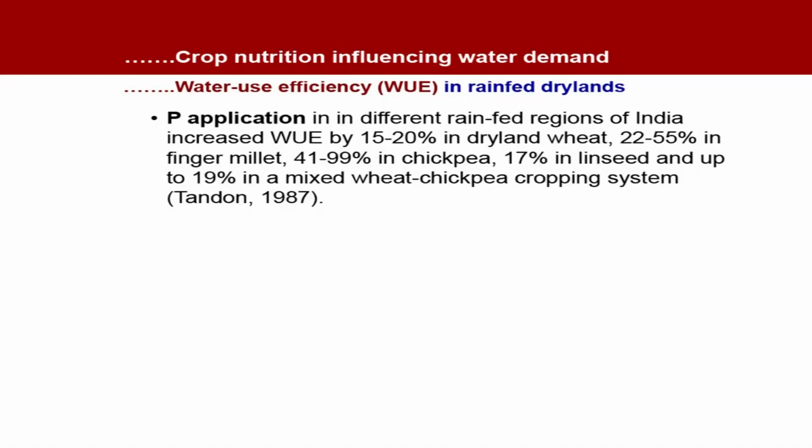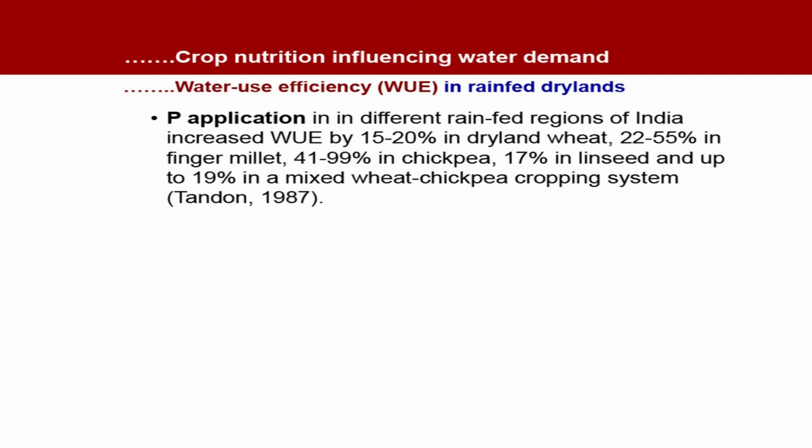Phosphorus application in different rain-fed regions of India increased water use efficiency by 15 to 20% in dryland wheat, 22 to 55% in finger millet, 41 to 99% in chickpea, 17% in linseed and up to 19% in mixed wheat chickpea cropping system.